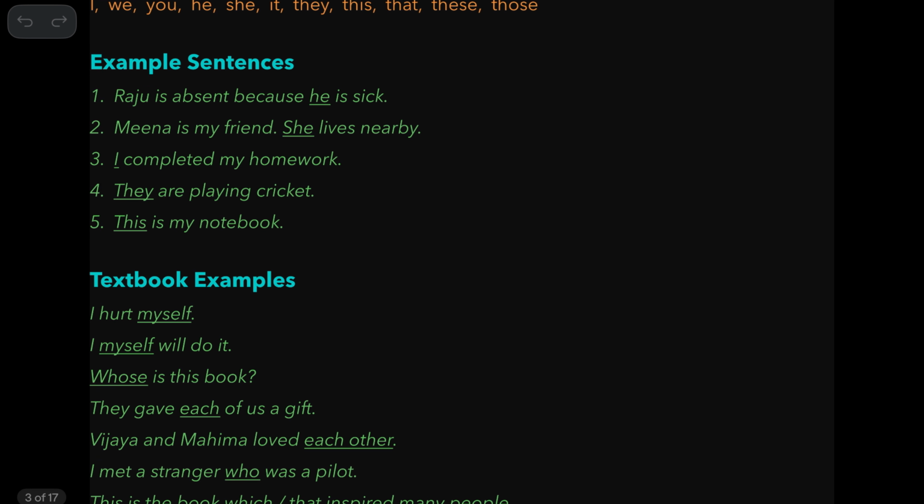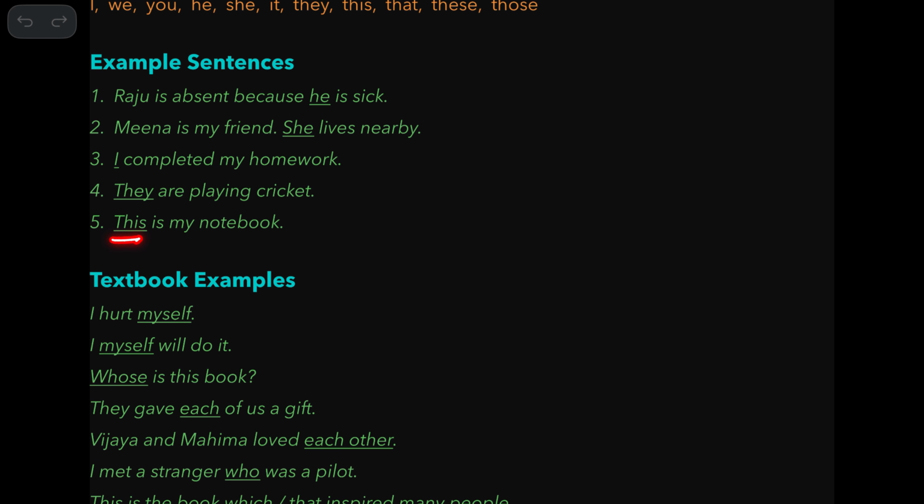Raju is absent because he is sick. So, this pronoun stands for this. Meena is my friend, she lives nearby. So she refers to Meena. I completed my homework. I'm not taking my name, so it's a pronoun. They are playing cricket, so they refer to people without taking their name.